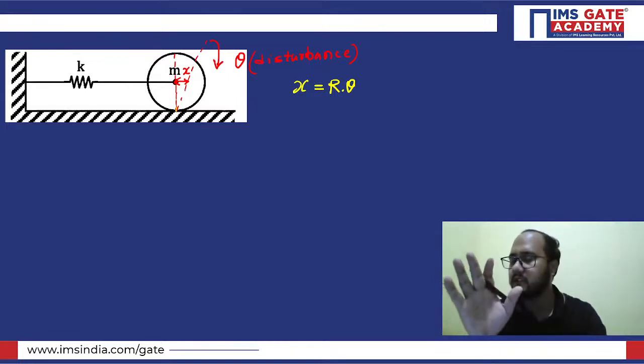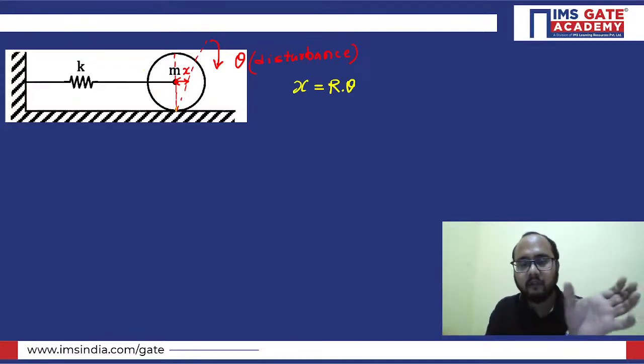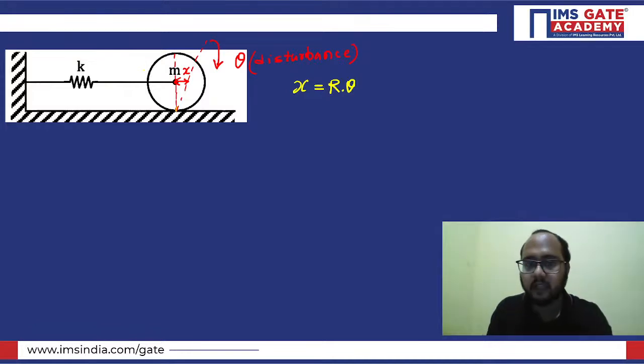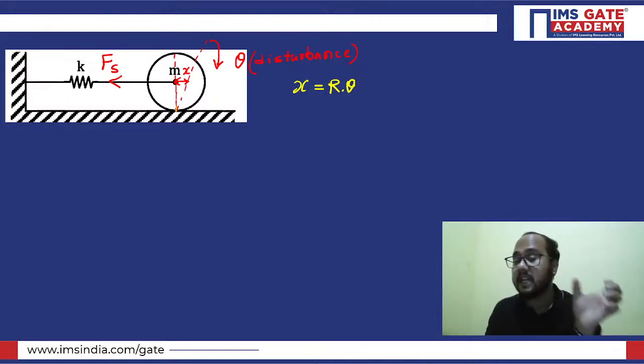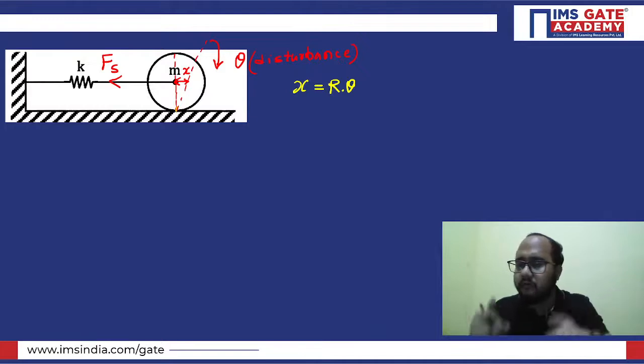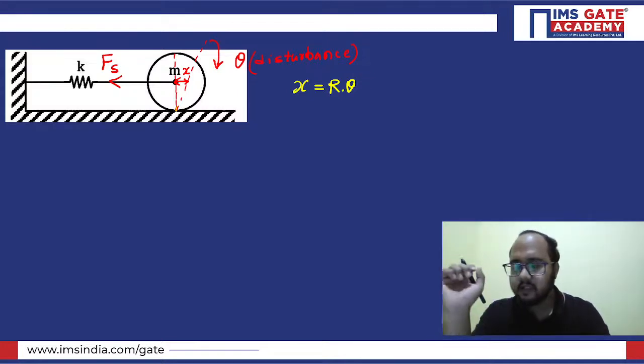I hope this particular point is clear to everybody. So this is the displacement. Because of this displacement, the spring will be elongated. Some kind of elongation will be there, and the spring will exert some force. We'll call it the spring force. Why will it exert that force? To restore its position, because its position has changed because of the disturbance. Obviously it will try to restore its position, so for that it will apply some kind of restoring force. Okay, so this is clear. I hope everybody. So this is how the spring force will be acting.